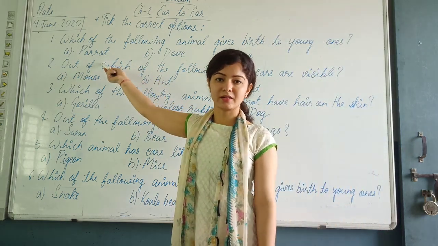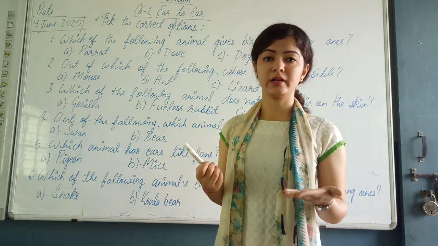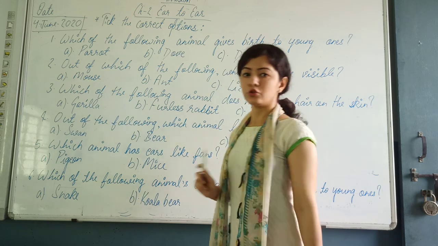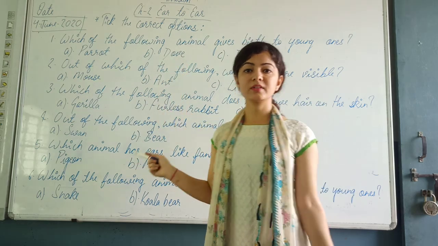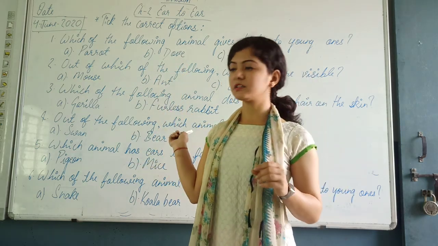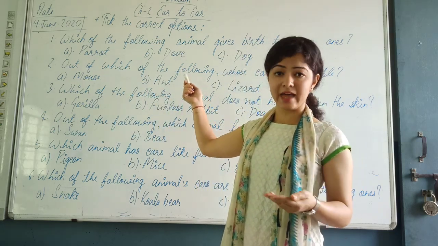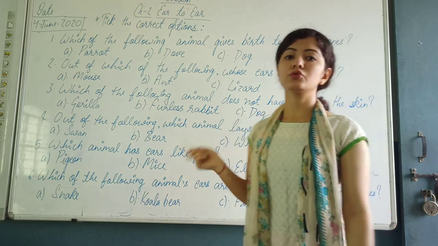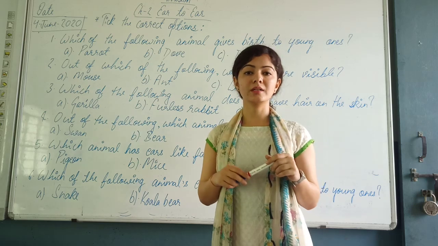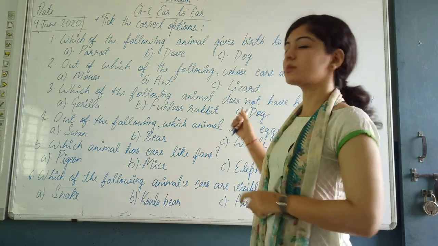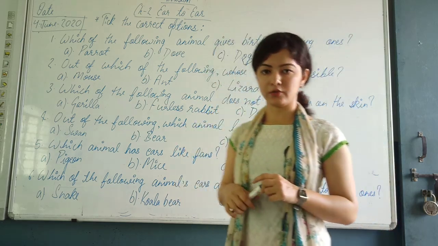So first option is parrot. As you know, parrot is a bird. So birds lay eggs. They don't give birth to the young ones. Second one is the dove. You have heard the bird's name, dove. This is a bird, so this also lays eggs. Third one is the dog. You know that dog is a mammal. Mammals give birth to the young ones. So the correct answer will be the dog. Dog is the animal which gives birth to the young ones.